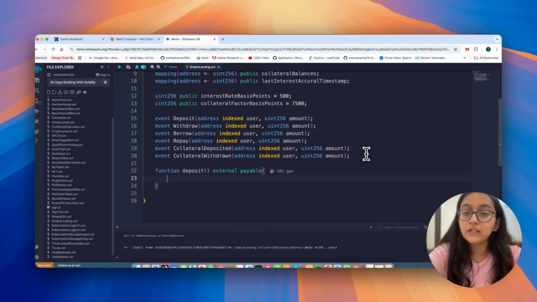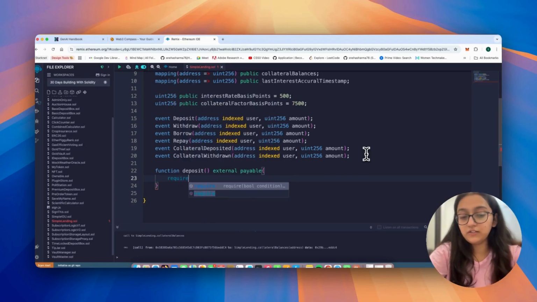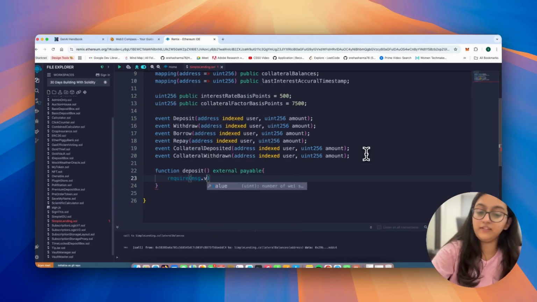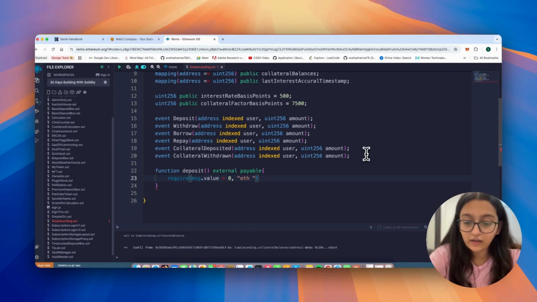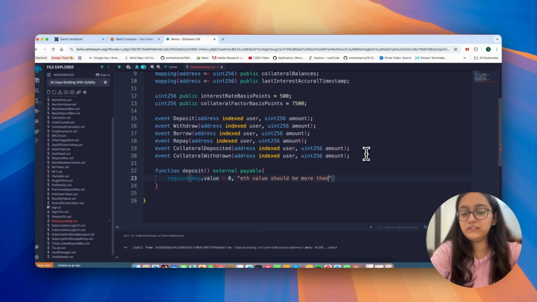Okay, so obviously you will check a condition here. You know what I am thinking, right? Message value greater than 0. If yes, great. Otherwise, ETH value should be more than 0, right? That's what you will check.